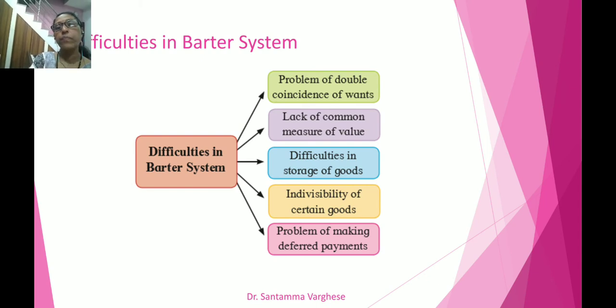Fourth one, it is indivisibility of certain goods. You will understand when I explain it totally. In the barter system, it was inconvenient to divide animals, horses, etc. into small parts. So it was difficult to fix the proportion of one commodity to exchange for the other commodity. Why? The indivisible nature of the good.